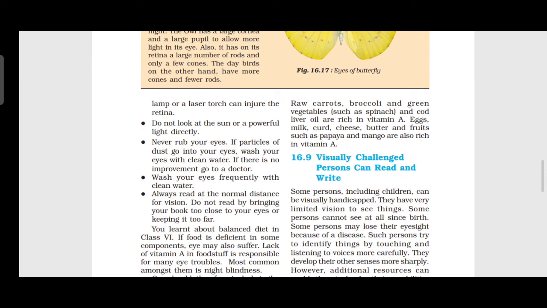Such persons try to identify things by touching and listening carefully. They develop their other senses more sharply because they don't have eyes.